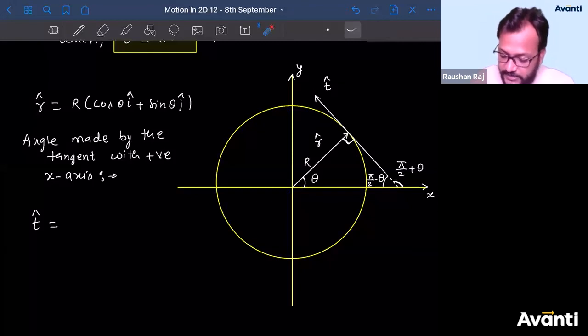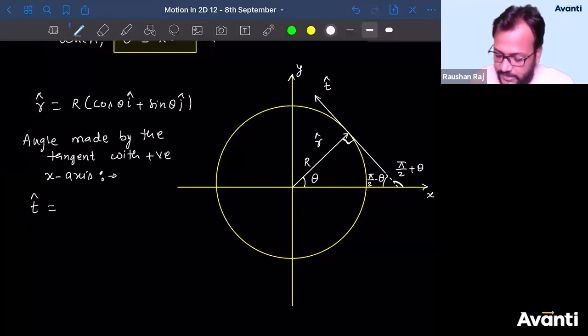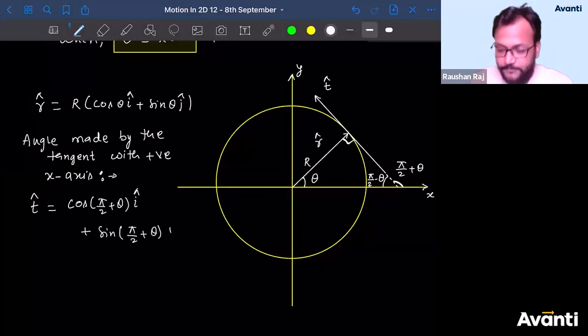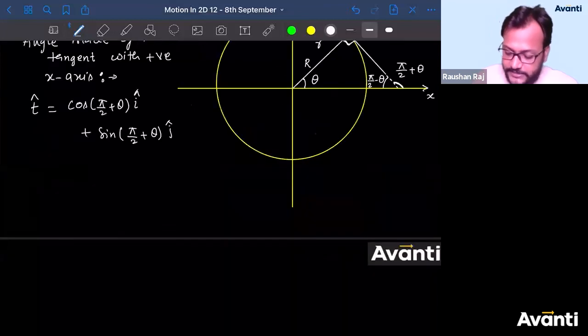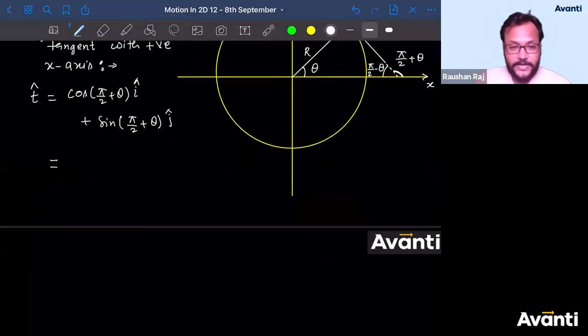So I can write that the unit vector along this tangent can be written as cos of pi by 2 plus theta i cap plus sine of pi by 2 plus theta j cap. Tell me, guys, what is the answer for cos pi by 2 plus theta? It is nothing but minus sine theta, so minus sine theta i cap.